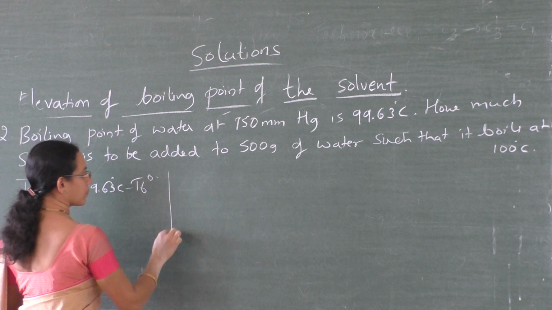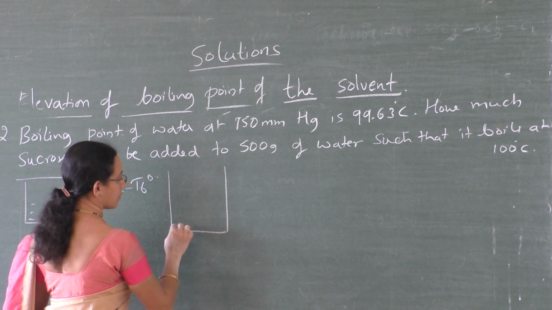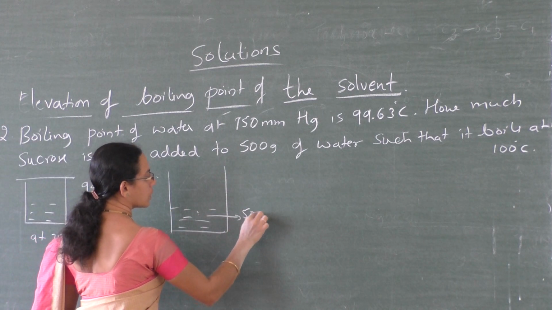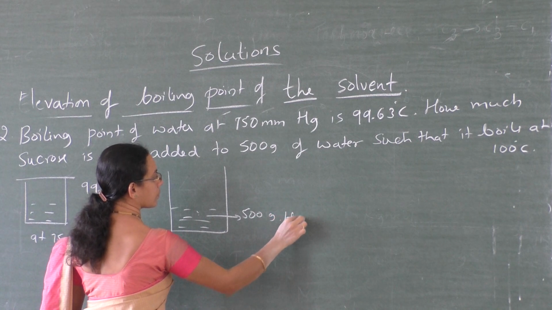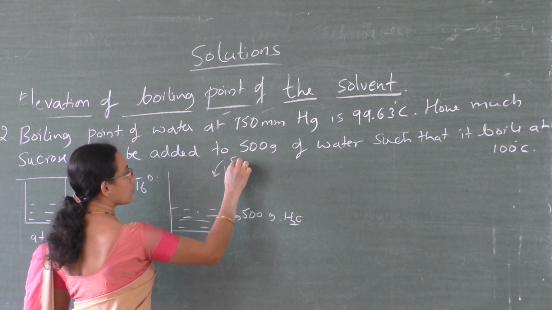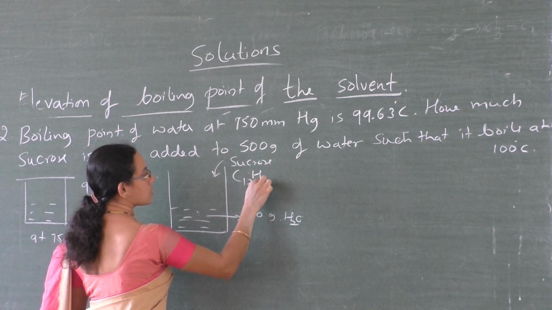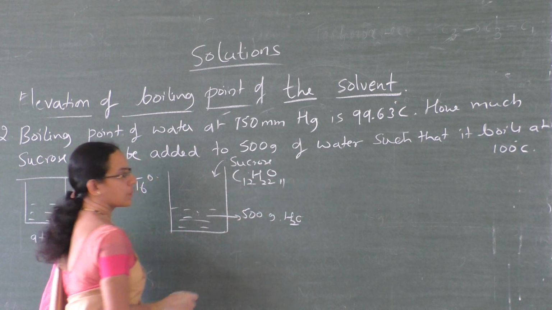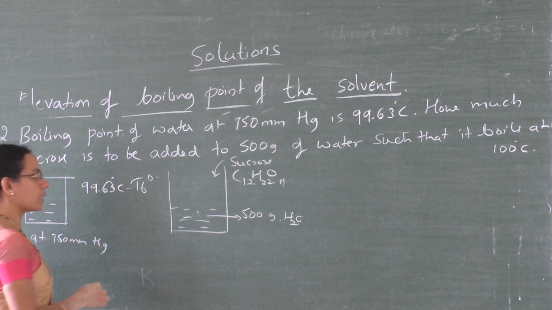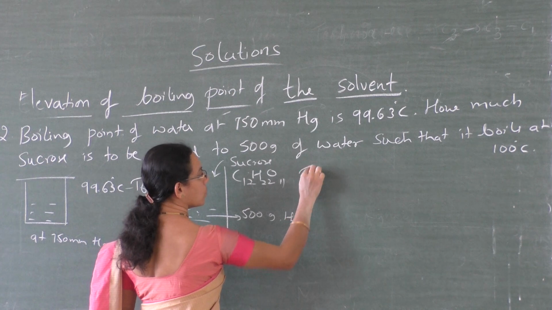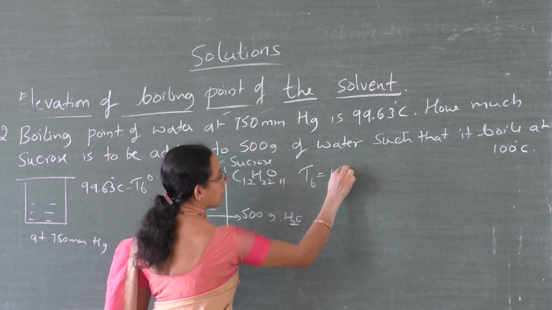Now 500 gram of water is taken. To that sucrose, C12H22O11, is added such that the boiling point of solution, TB, becomes 100 degrees Celsius.